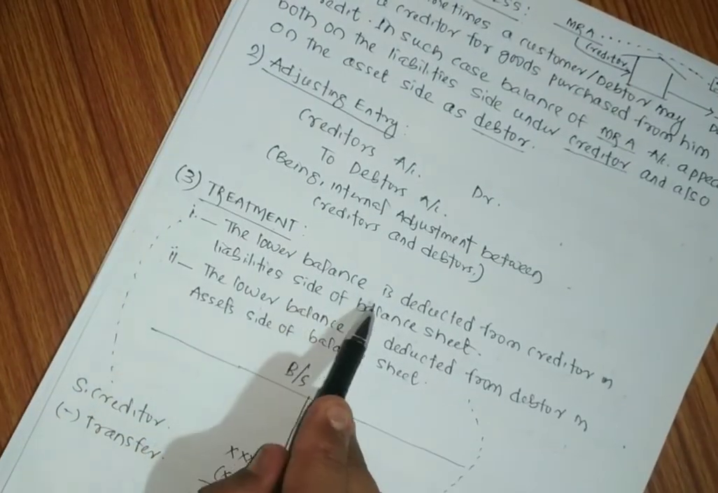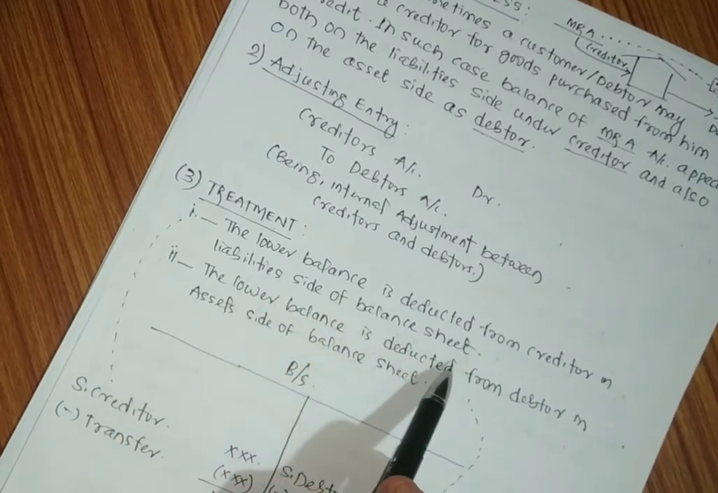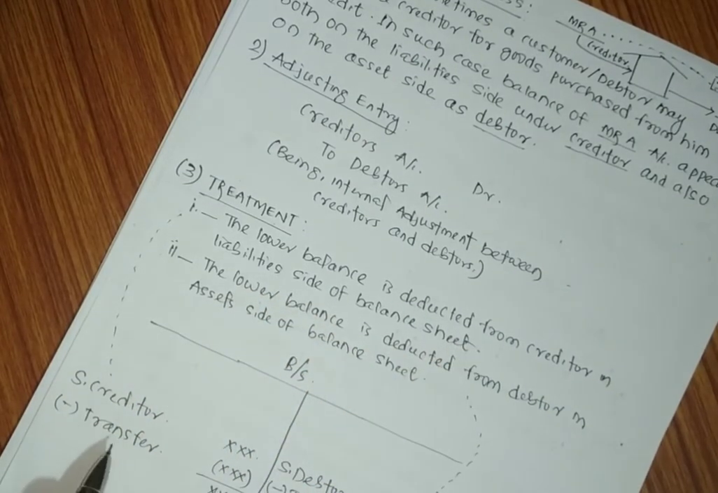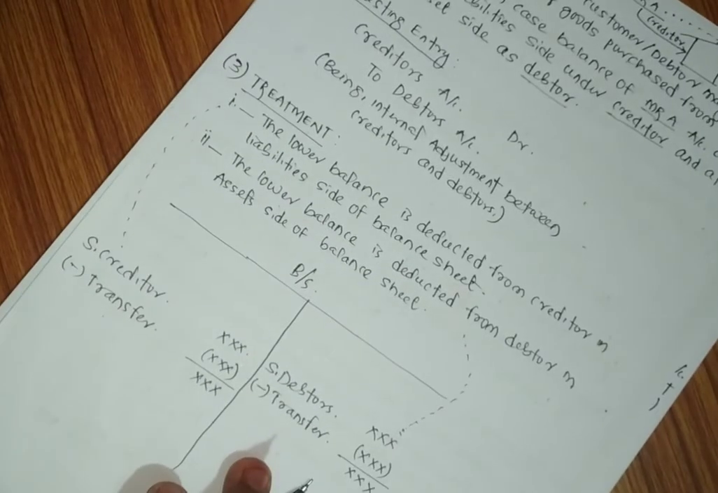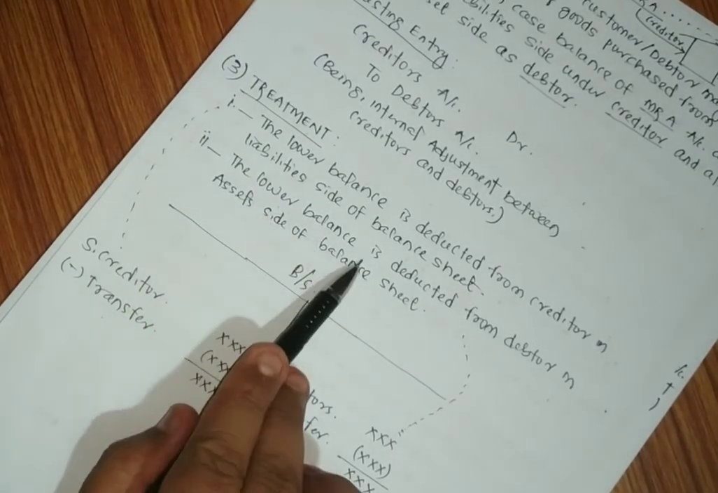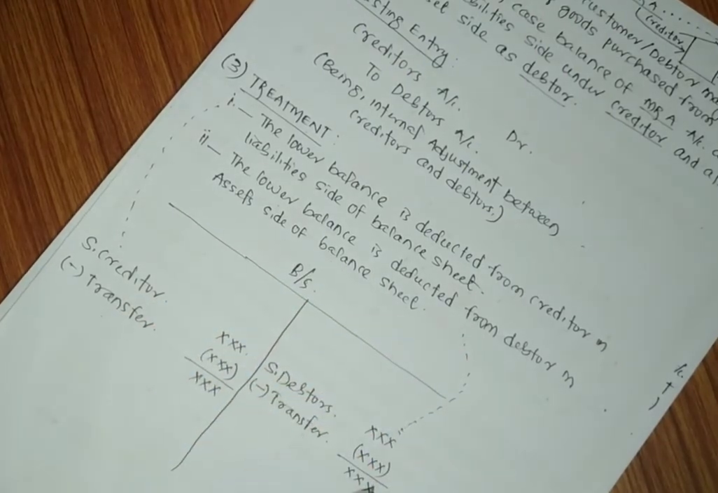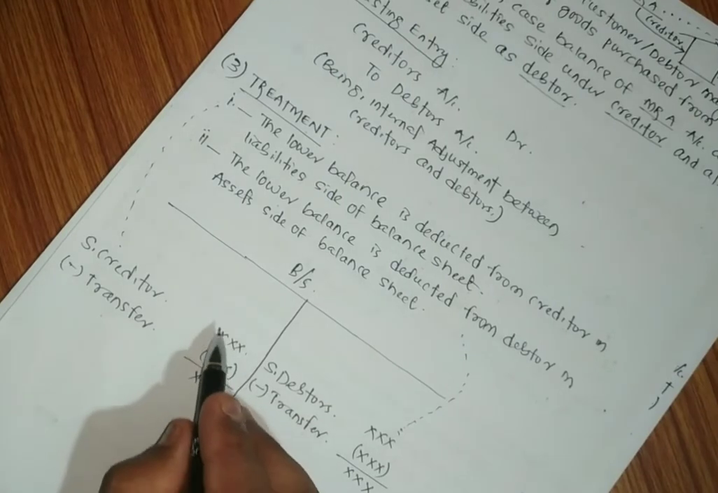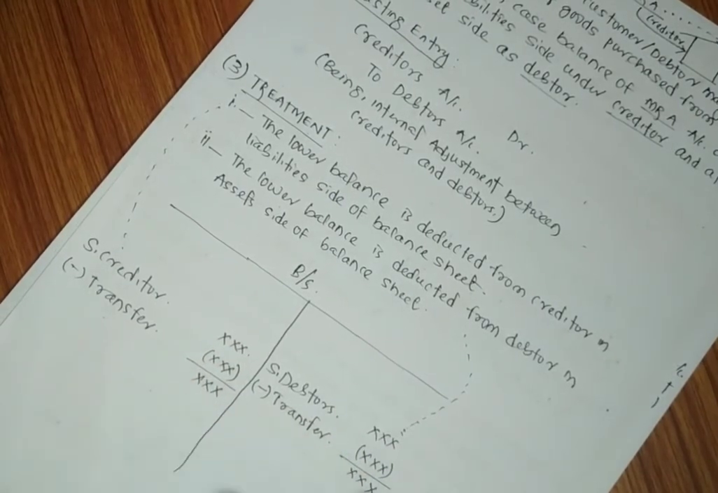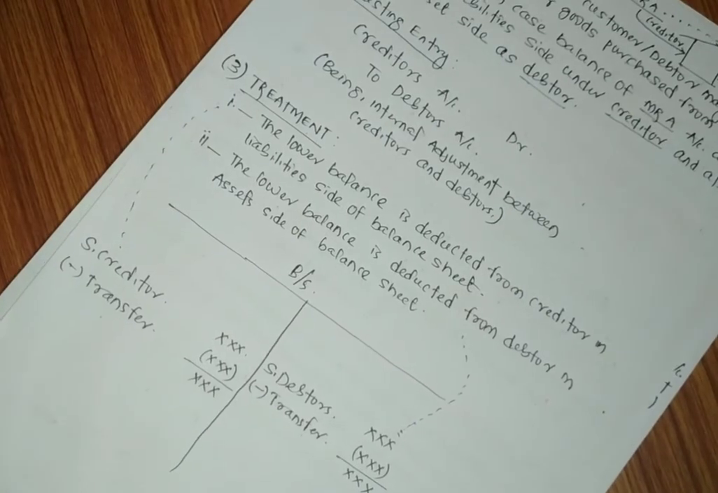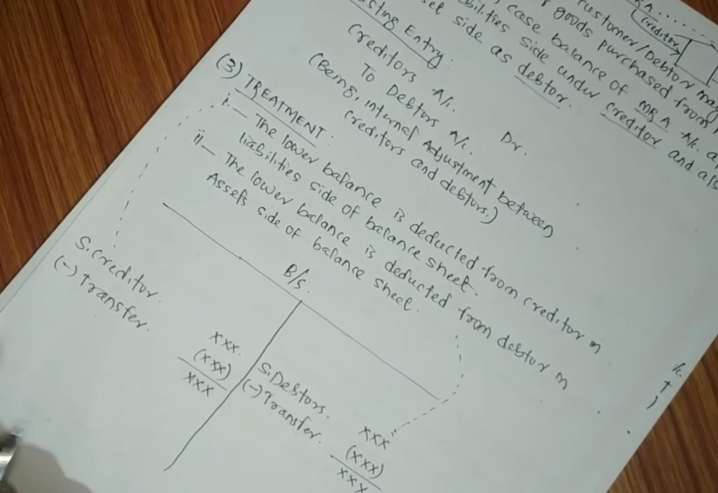What is the treatment? The lower balance is deducted from creditors on the liability side of the balance sheet. So creditors, you can see we are deducting it as transfer. The lower balance is deducted from debtors on the asset side of the balance sheet. Debtors also transfer. So in case it is 2000, it is 1000. 1000 gets reduced from both sides. This balance will become 0 and this balance will appear as 1000 rupees.